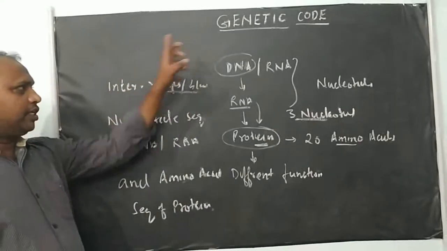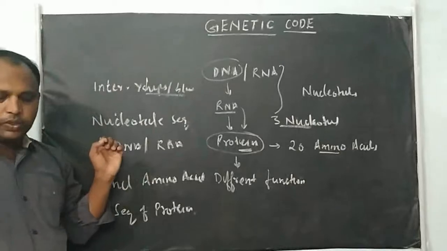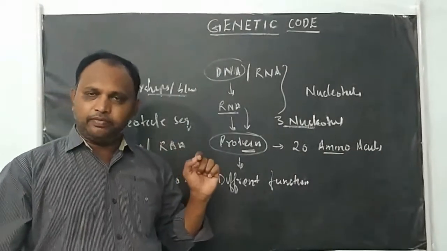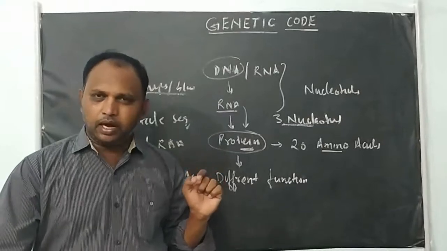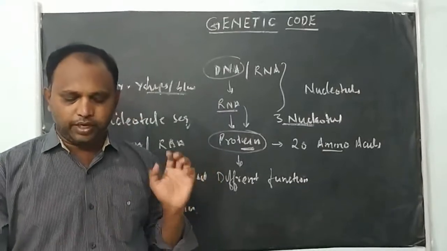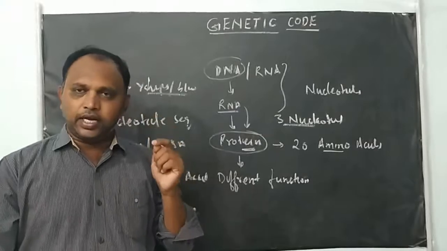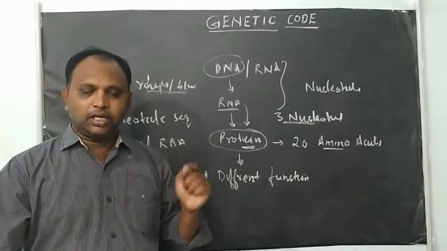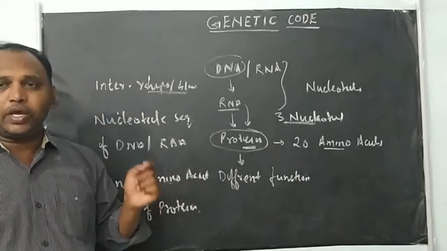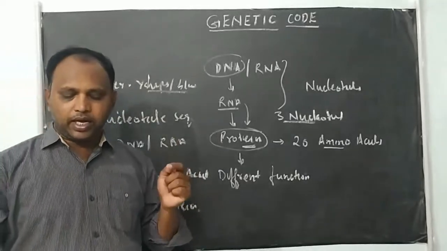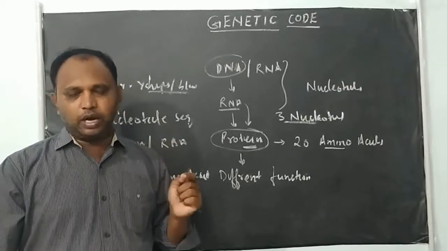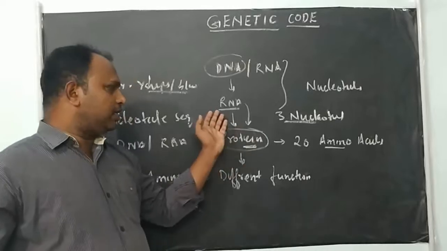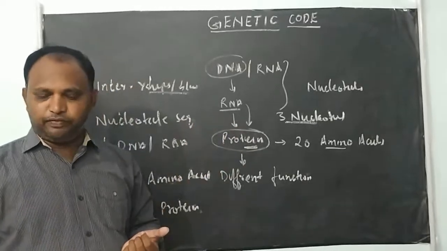The genetic code is an interrelationship between the nucleotide sequence of DNA or mRNA and the amino acid sequence of protein. DNA only contains the necessary genetic information for synthesis of the protein molecule. But how is it synthesized? Through mRNA. The mRNA contains coded information for each and every amino acid of the protein. The mRNA is made up of nucleotides, 4 different types of nucleotides.